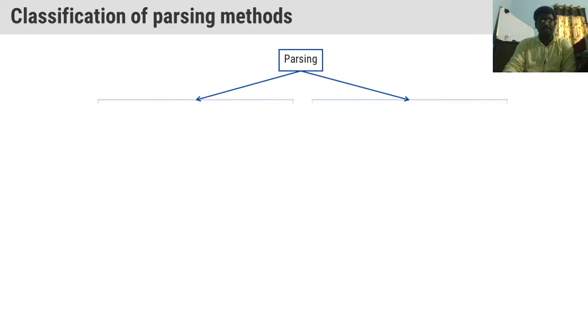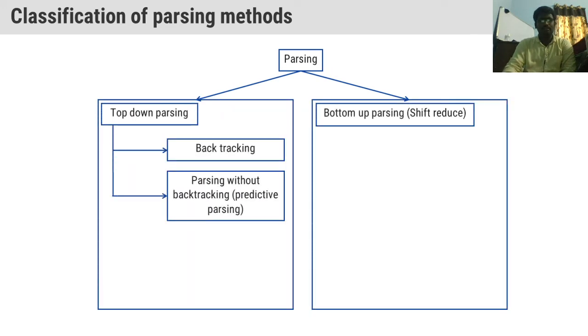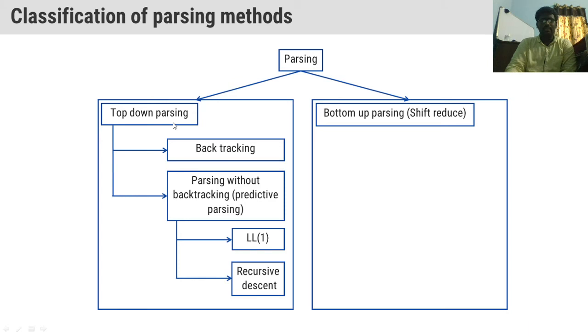So this backtracking method and parsing without backtracking, both the methods come under the category of top down parsing. Again, under this predictive parsing method, we have two other techniques. One is LL(1) parser, next one is recursive descent parser.